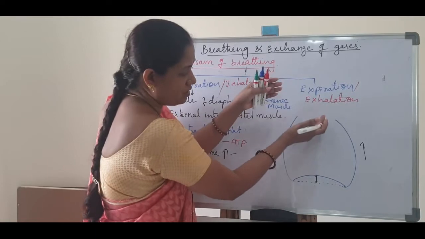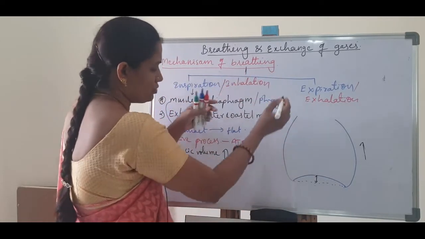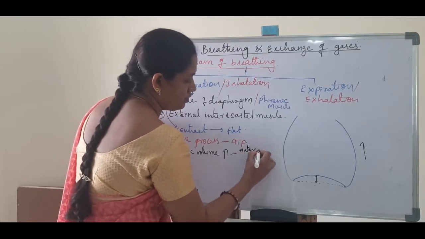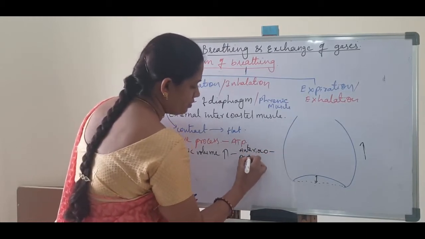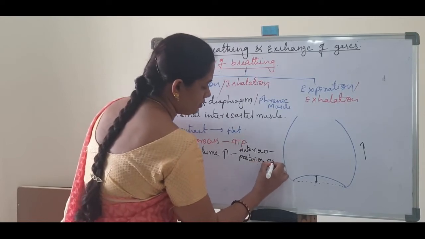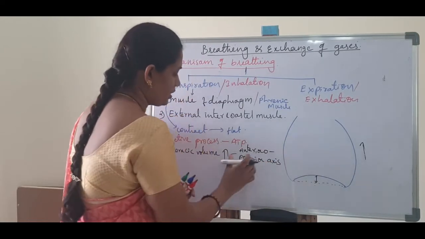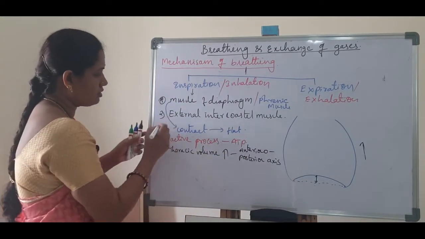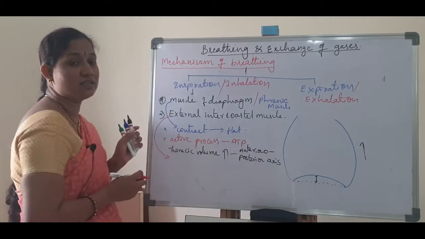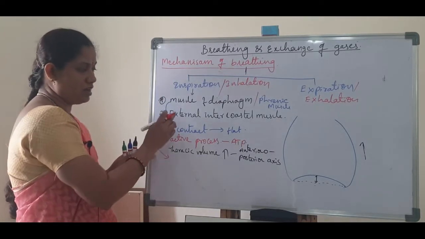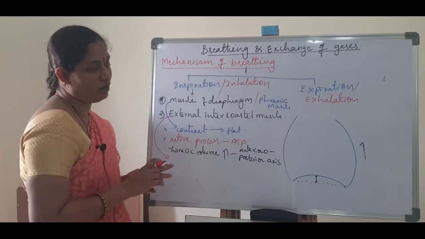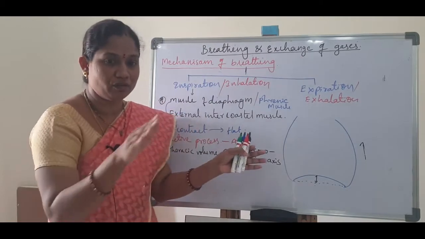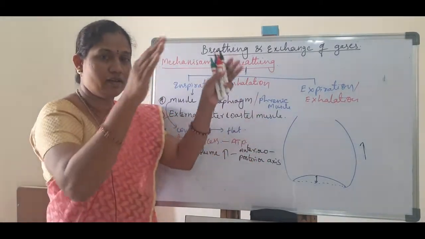So the thoracic volume is increased in the anterior and posterior axis. Next, the external intercostal muscles contract. The diaphragm is present below, and on the lateral side the ribs are present.